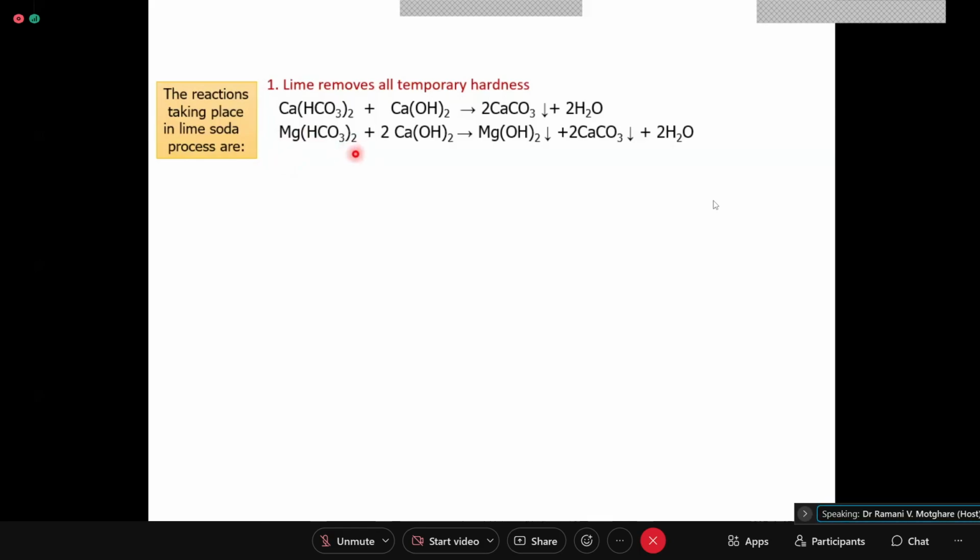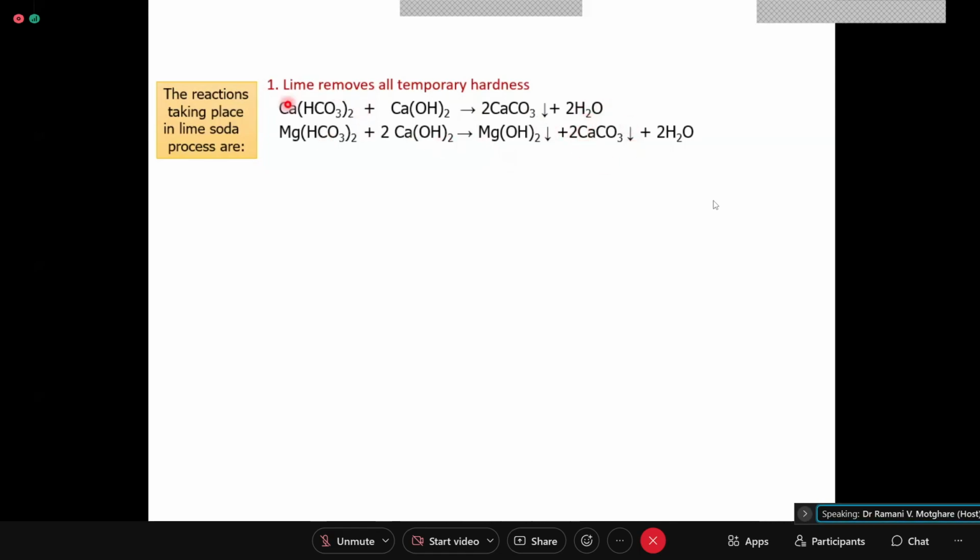Total 4 equivalents are there, which are requiring a total of 4 equivalents of hydroxide. Now the stoichiometry is understandable. 4 equivalents of this are requiring 4 equivalents of this, and that is how your magnesium is removed as magnesium hydroxide and calcium is removed as calcium carbonate. Things are clear?